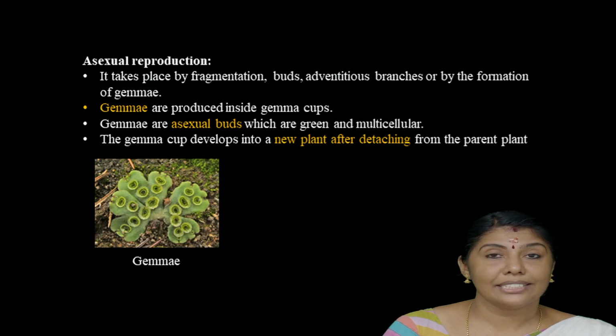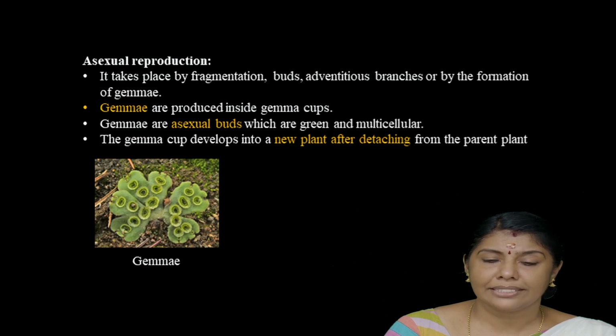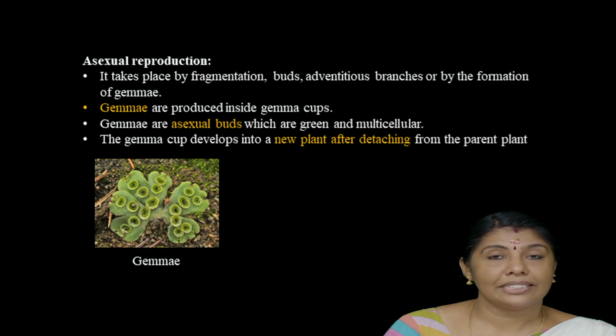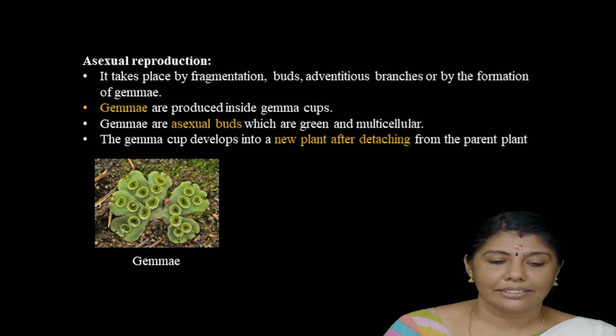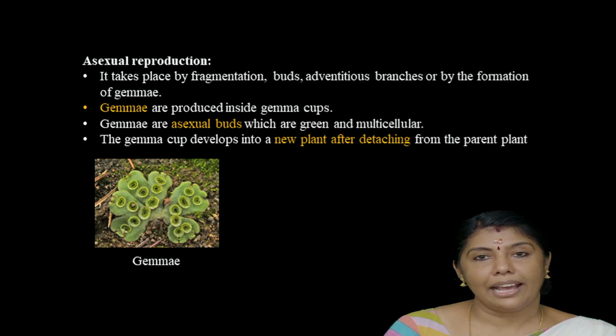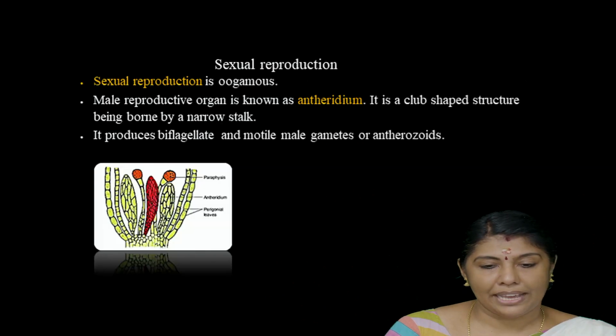Now, the asexual reproduction. It takes place by fragmentation, buds, adventitious branches, or by the formation of gemmae. Gemmae are produced inside the gemma cups. The picture shows the plant's upper surface with the gemma cup. Inside the gemma cup are the gemmae. Gemmae are asexual buds which are green and multicellular. The gemma develops into a new plant after detaching from the parent plant.